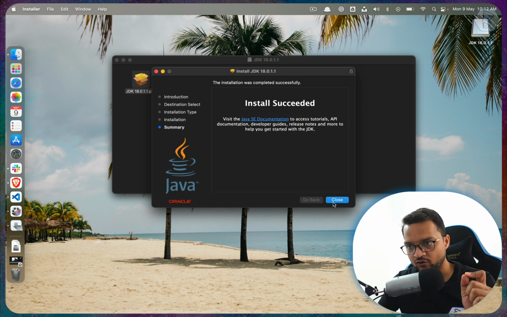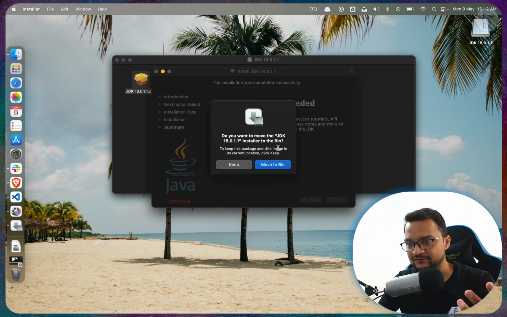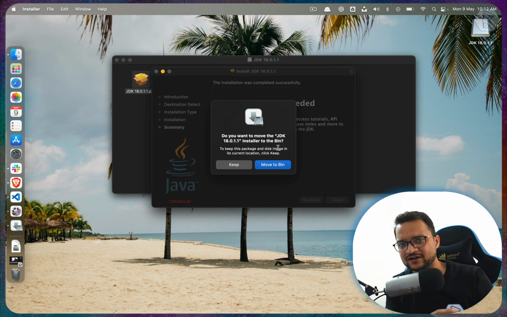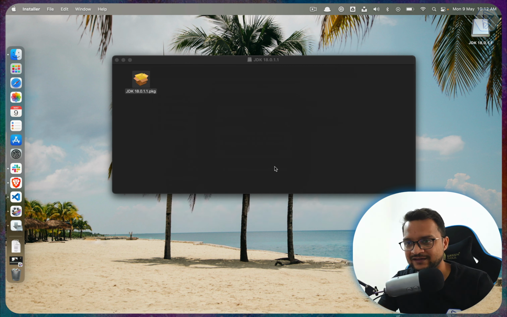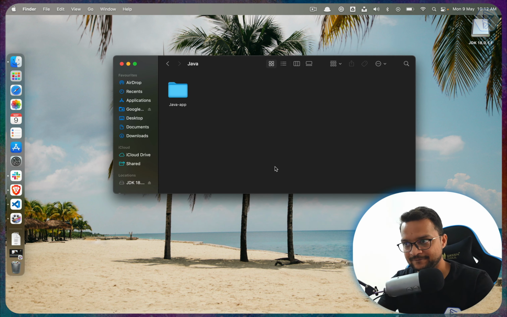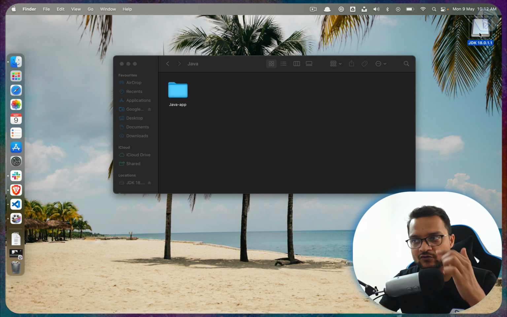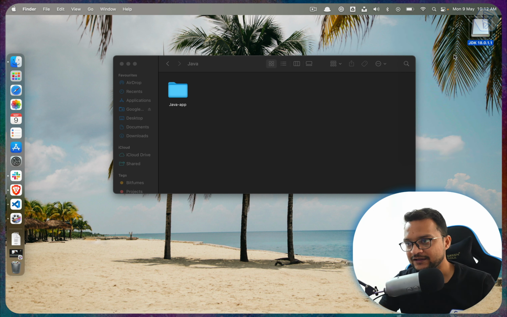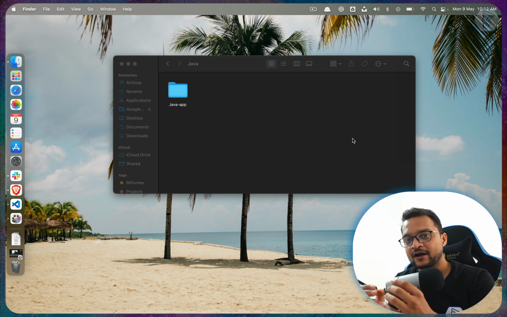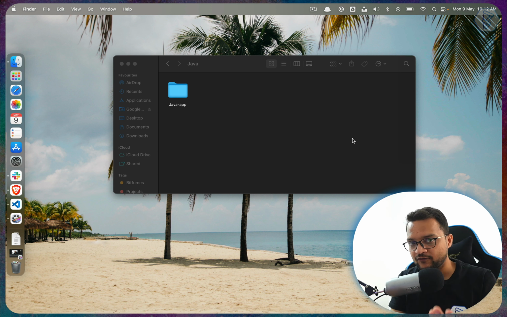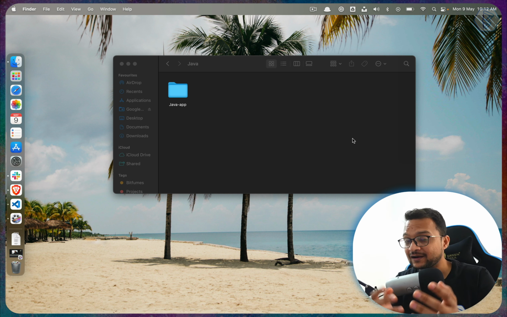Let's click on the close button, and this is just for Mac OS. It's asking do you really want to remove the downloaded file since you have already installed it. So I say yes, just move it to the bin, and I can unmount this from here, eject. That's it. We have successfully installed Java on our operating system or on our desktop or laptop or whatever you are using.